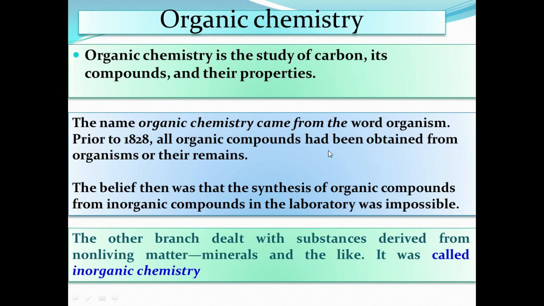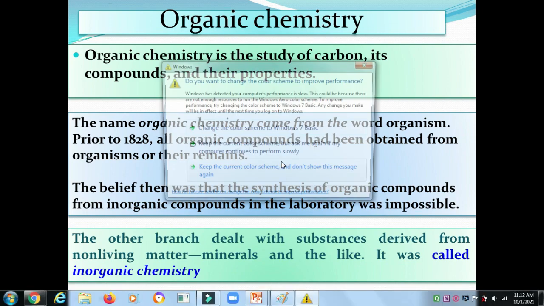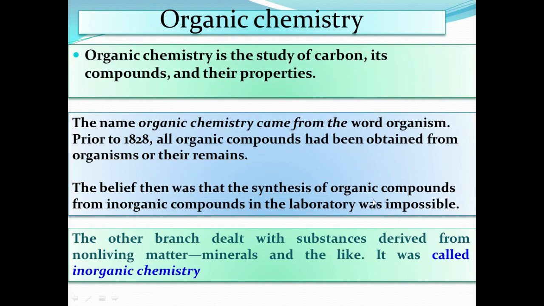The name organic chemistry comes from the word organism, around 1828. All organic compounds were obtained from organisms and their remains. It was believed that the synthesis of organic compounds from inorganic compounds in the laboratory was impossible, right? The other branch, dealing with substances derived from non-living matter and minerals, was called inorganic chemistry.